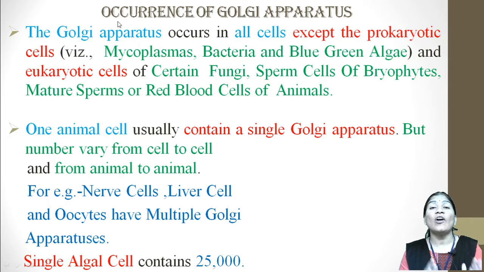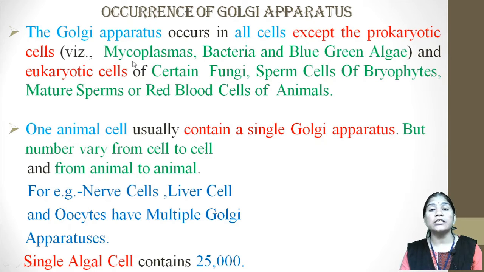So where does the Golgi apparatus occur? Occurrence of the Golgi apparatus: it occurs in all cells except the prokaryotic cells, that is the mycoplasma, bacteria and blue-green algae. But there are some exceptional cases in the prokaryotes and the eukaryotes.